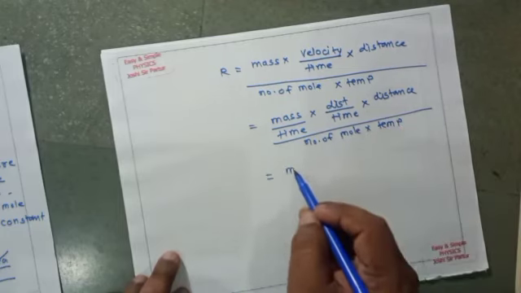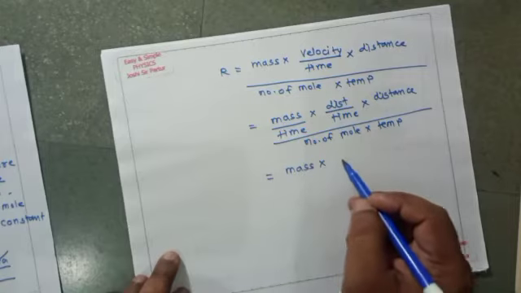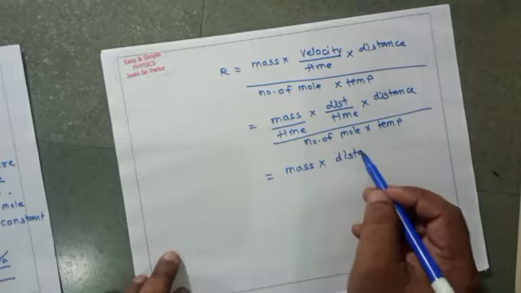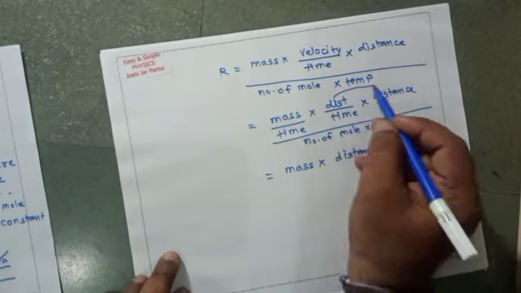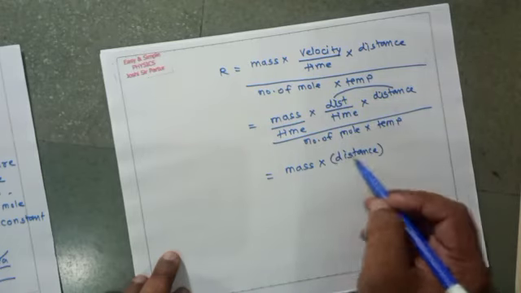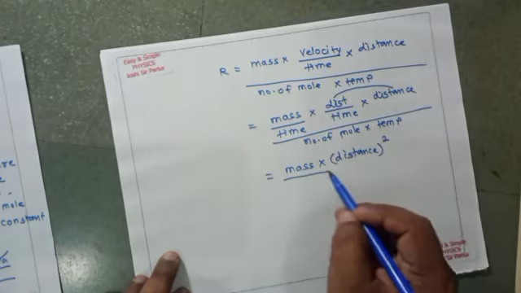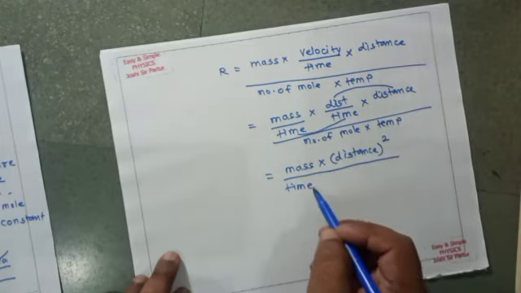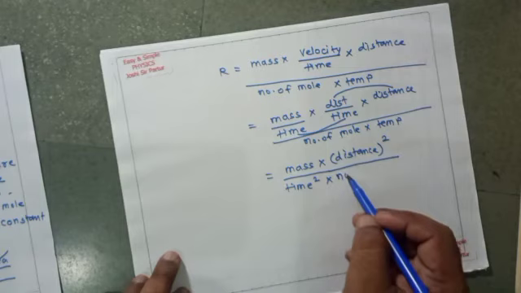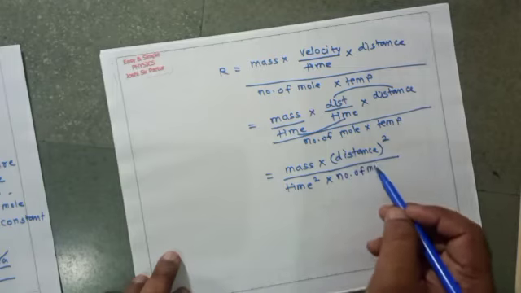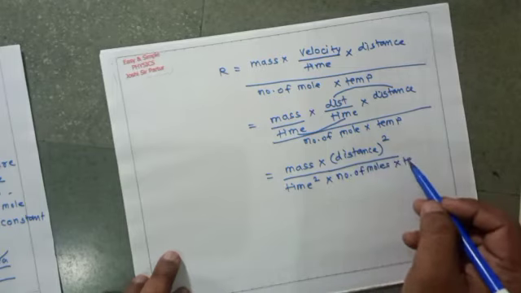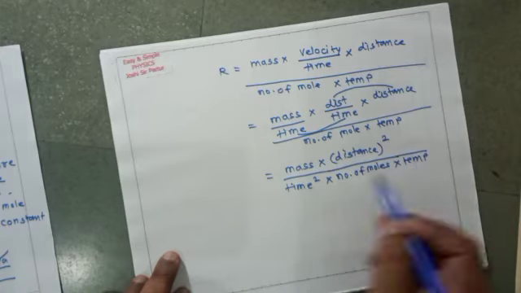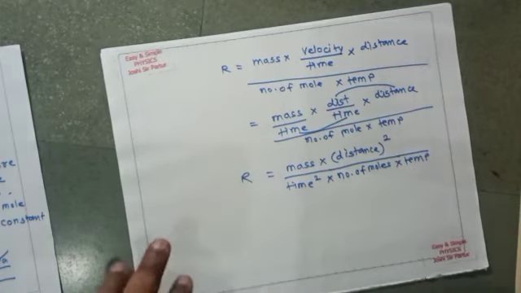Finally, the dimensional formula will be mass multiplied by distance and distance, the multiplication will be distance square, divided by time square multiplied by number of moles multiplied by temperature, and that is the dimensional formula for the gas constant.